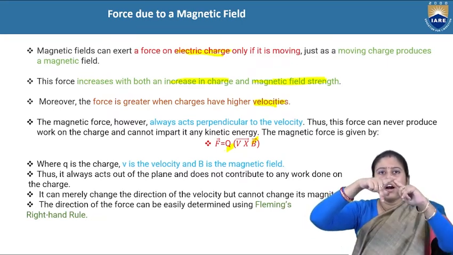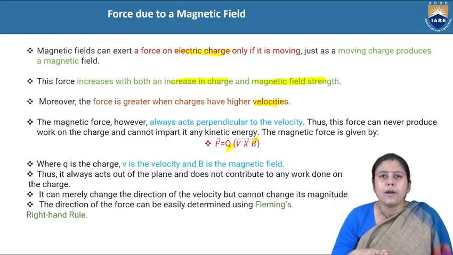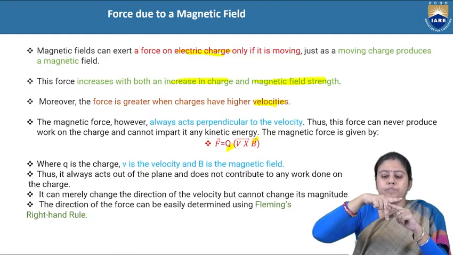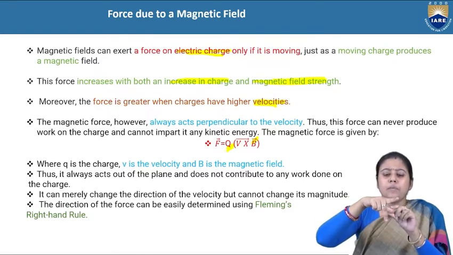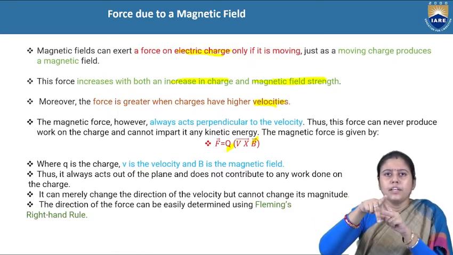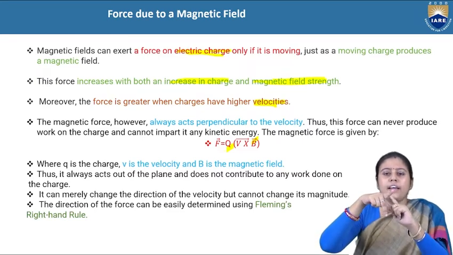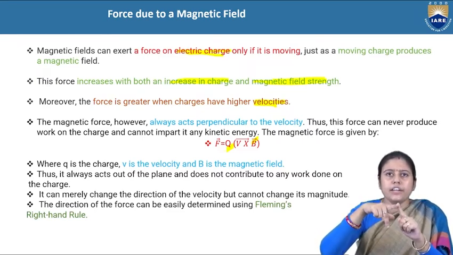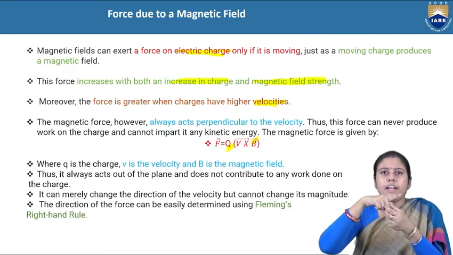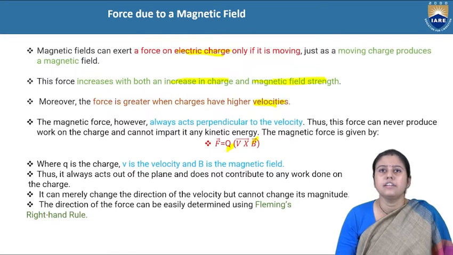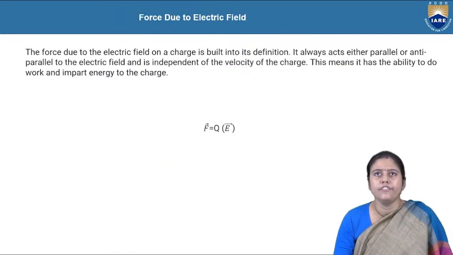If we keep our three fingers perpendicular to each other, the thumb gives the direction of the motion or the velocity, the first finger gives the direction of the force, and the other finger gives the direction of the magnetic field intensity B. So this is the force due to the magnetic field.